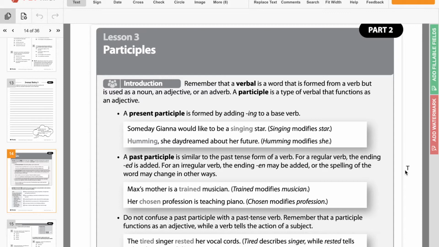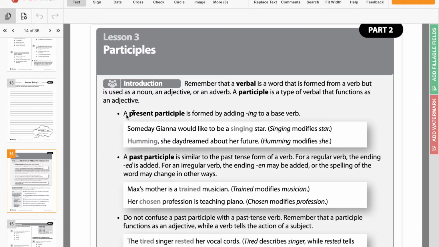So here it says an example, someday Gianna would like to be a singing star. So the way that you can tell that this ing word is describing star is because you would say, what type of star does she want to be? A singing star. Okay? Humming, she daydreamed about her future. So she was humming, and that was the way that she was daydreaming, was humming. So humming is describing how she was daydreaming. So daydreamed would be our verb there.